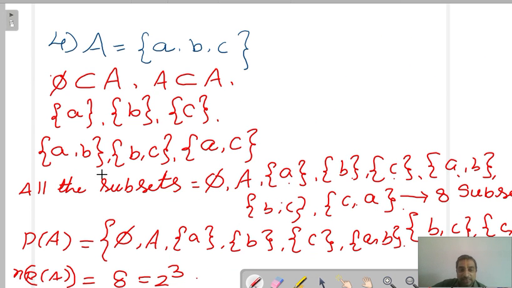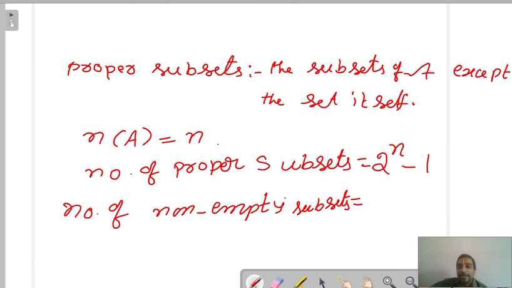Non-empty subsets means all these sets with some elements, but the null set is the empty set. Non-empty subsets are calculated except the null set. Hence, again we remove that one: 2 power n minus 1.